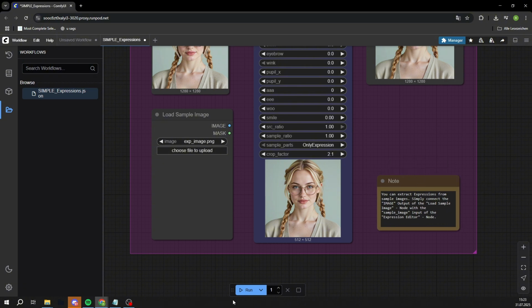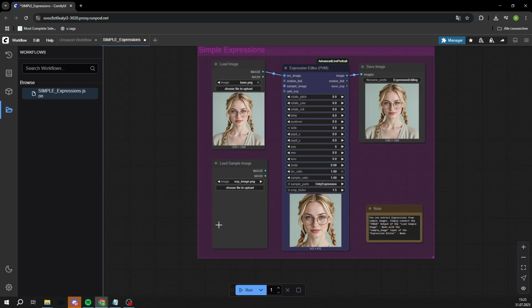Source ratio and sample ratio control the weighting between your input images. Crop factor determines how much of the surrounding area is taken into account during processing. With the sample image loader, you can upload a reference image. To do that, connect the output of this node to the corresponding input of the expression node. Then click Run, and your influencer will imitate the facial expression from the reference image. Some expressions will be replicated better than others. I recommend playing around with the settings to achieve the best result.